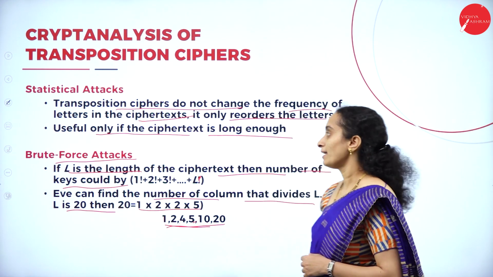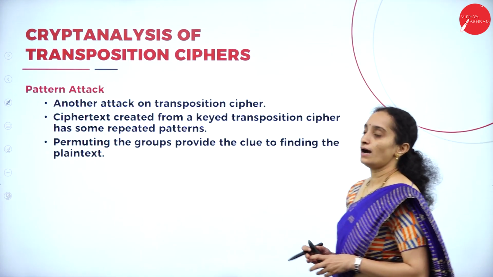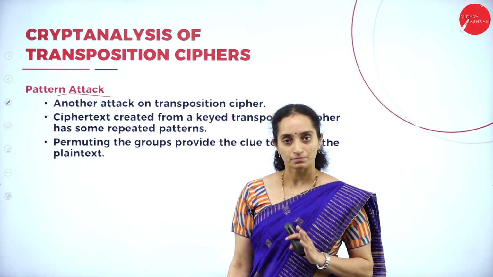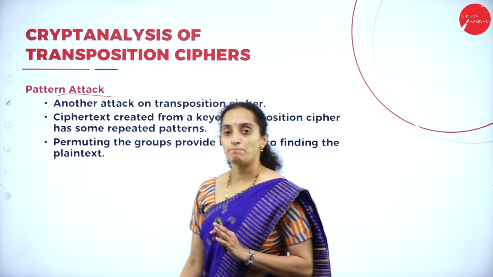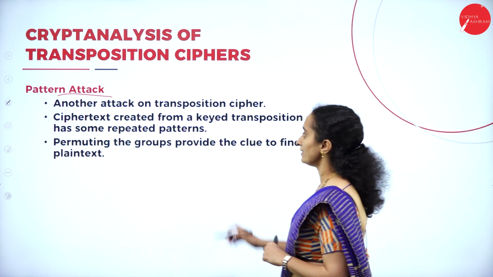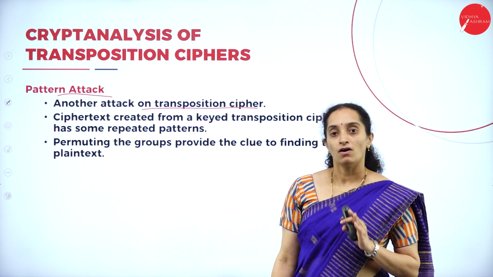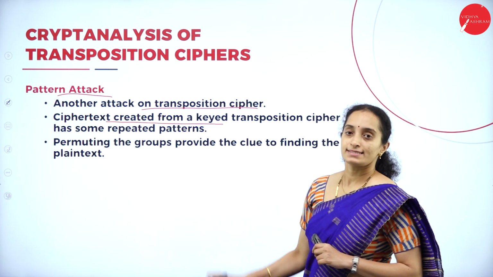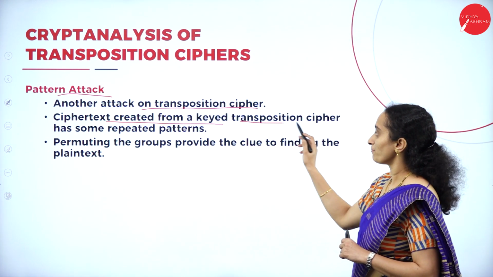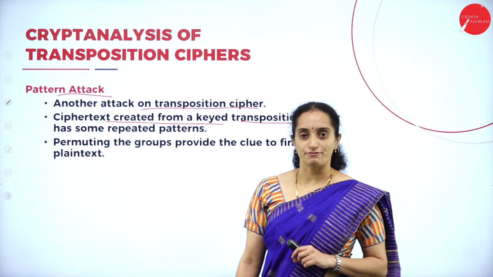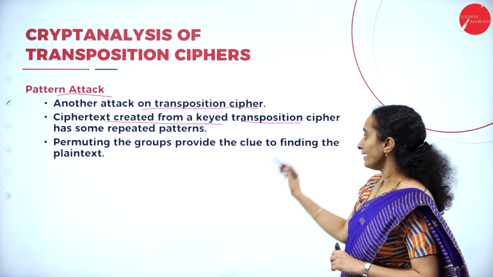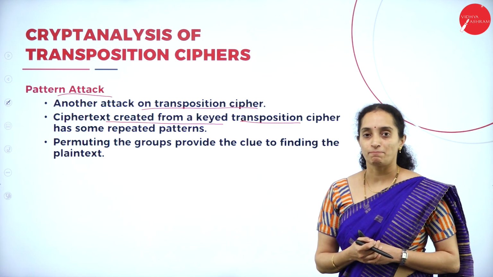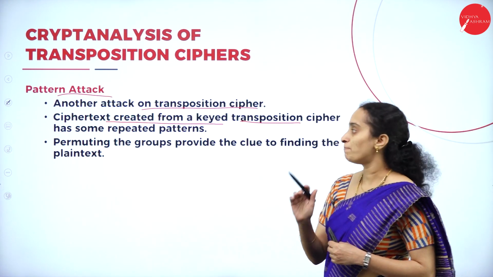Another type of attack that the text can be vulnerable to is the pattern attack. Pattern attack is done on the transposition cipher. In the ciphertext created from a keyed transposition cipher, when you use a key and change the position of the characters in the plain text, you can have a pattern.